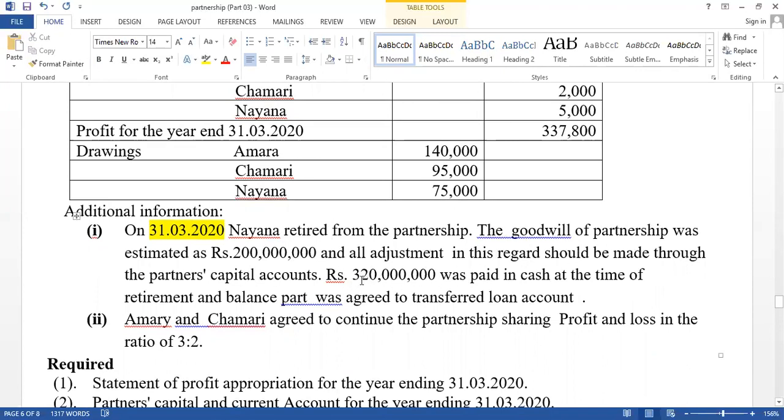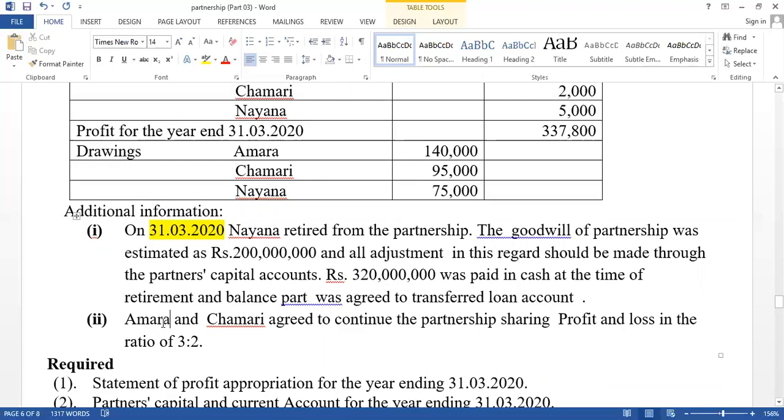And at the time of retirement, 320,000 was paid in cash. The balance part should be transferred to the loan accounts. A new agreement is given, with profits and ratios. Retirement has been given for Nayana; the remaining partners are Amaran and Chamari. The new profit ratio is 3:2.